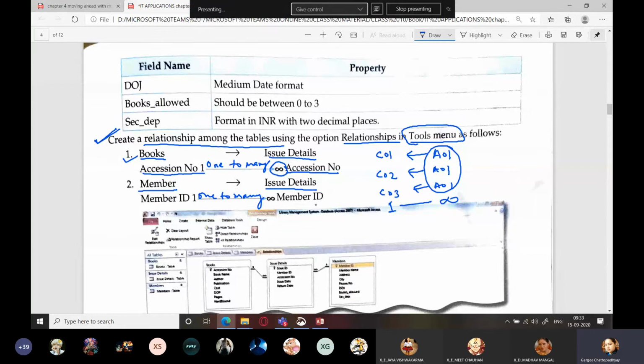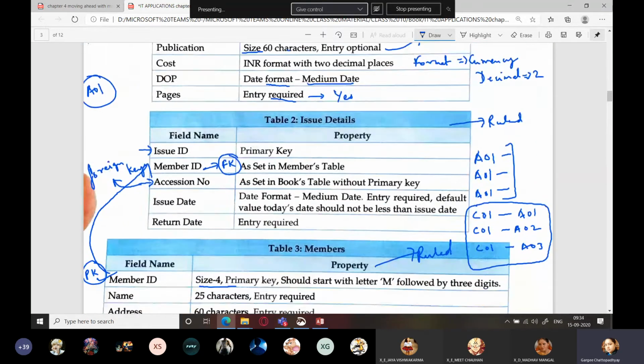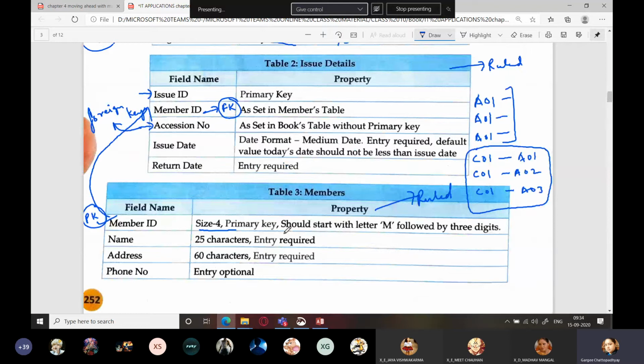One member with multiple books. Here member ID is given. Why? Because member ID is the common field. It is the common field in both the tables. Which tables? Issue details and members.